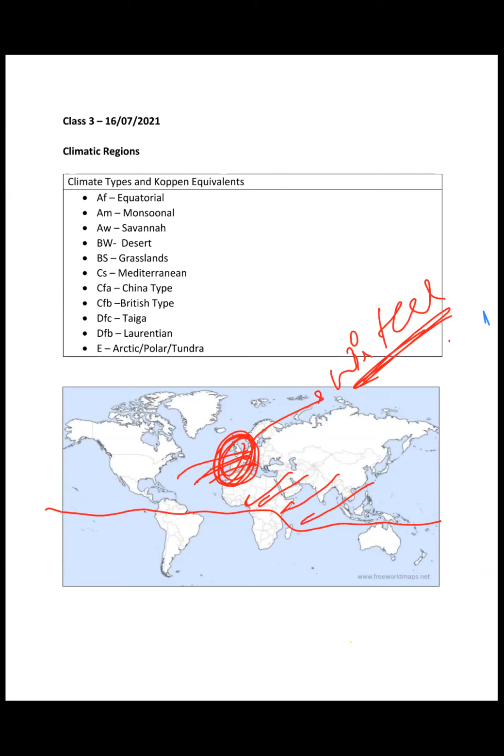Did you understand this concept? Offshore trade winds in summer season are not responsible for rain, and as a result, the season goes dry. But westerlies are onshore in the winter season, and as a result, the Mediterranean region has rainfall in winters, right? Anyone having any doubt in this? No, sir.